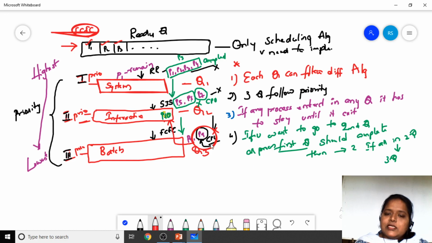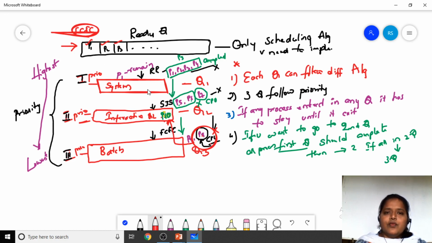So when the CPU is executing the P9 process in Q3 and the P10 process is admitted in Q2, the CPU will stop executing P9 and start executing P10, because P10 has higher priority than P9.